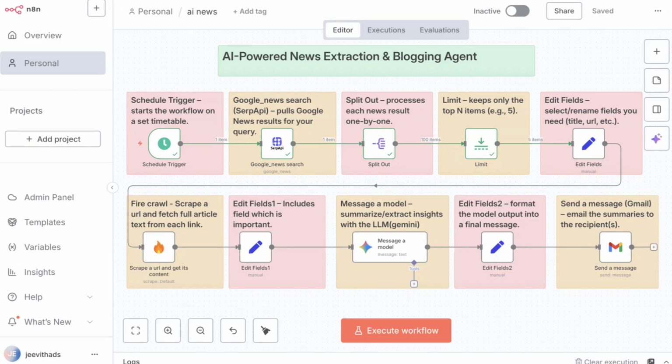I'm Jeevita, and I'm so excited to make this video on this particular project. This is my second N8N project, which is based on an AI-powered news extraction and blogging agent. The goal of this project is that we will be fetching news and sending that to an AI model, which is responsible for creating a blog.